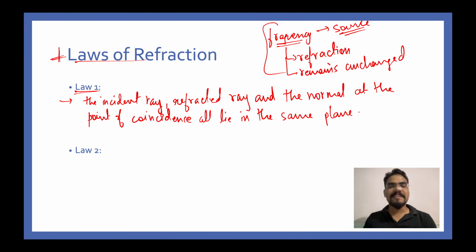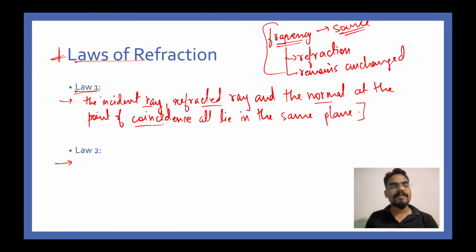So the incident ray, the refracted ray and the normal at the point of incidence all lie in the same plane. I don't think I have to explain this point again, because it was already discussed in the first part. If you have not watched the first video, please go through the description box, or the playlist, and you will find it there.